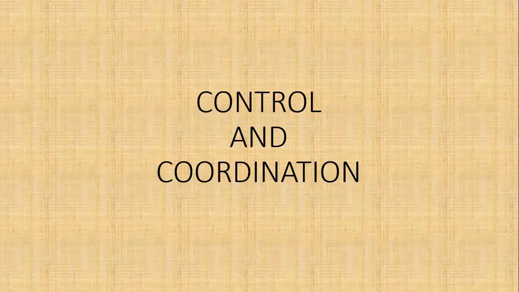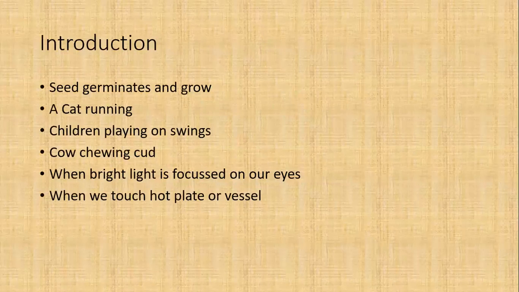So let's just start the new chapter, Control and Coordination. When we talk about control and coordination, I would like to start with some examples. If you observe any germinating seed, when you put a seed in soil and water it, as well as provide manure or compost or any nutritive substance, after some time that seed will germinate and come out in the form of a sapling. So that is growth, where the seed shows up in the form of a sapling.